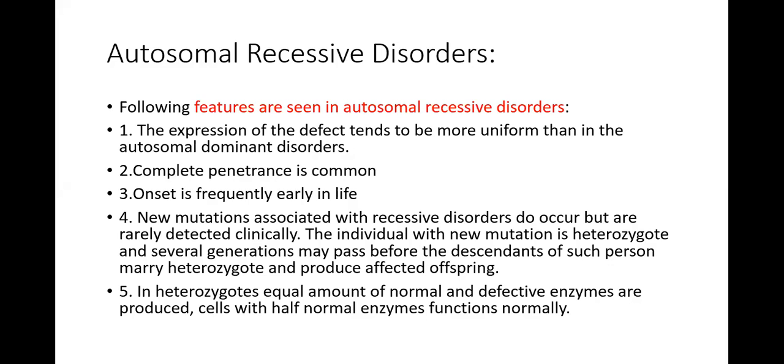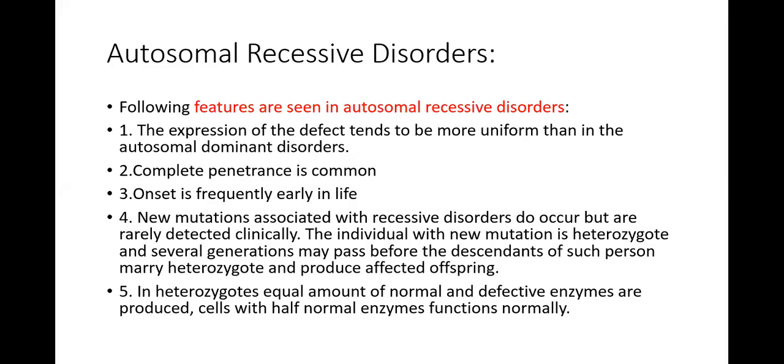So the features seen in autosomal recessive disorder: number one, the expression of the defect tends to be more uniform than in the autosomal dominant disorders. Complete penetrance is common. Complete penetrance means that whoever the person is, the effect is going to be shown phenotypically, meaning in his or her appearance. Onset of this disease occurs early in life.